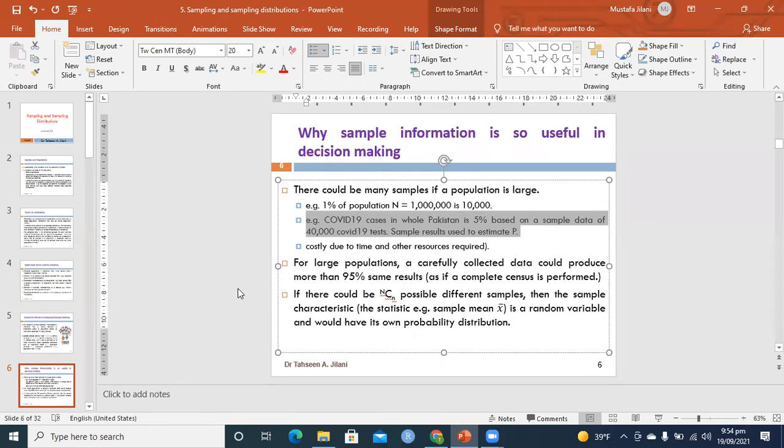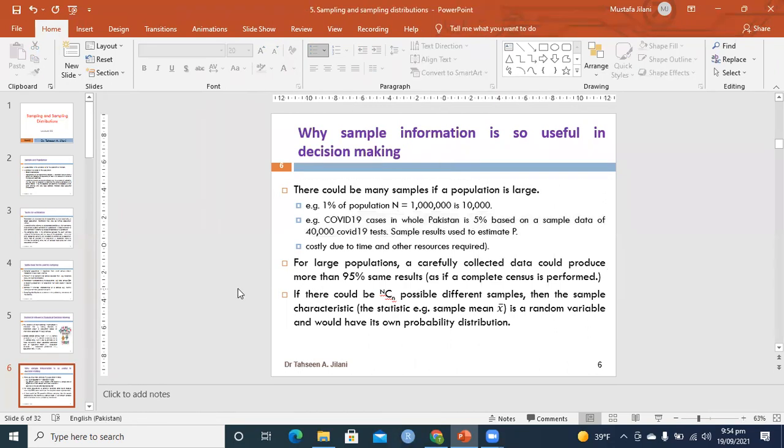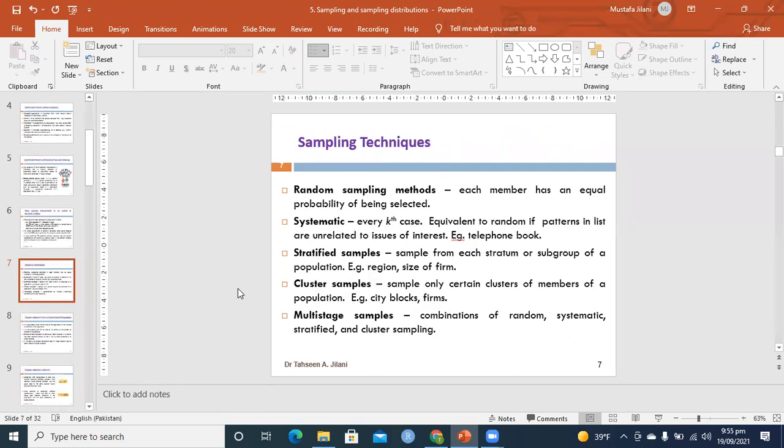One thing that we have to use here is the combination and permutation formula that I will show in the next few slides, after 2-3 slides. There are different types of sampling. One is called simple random sampling.